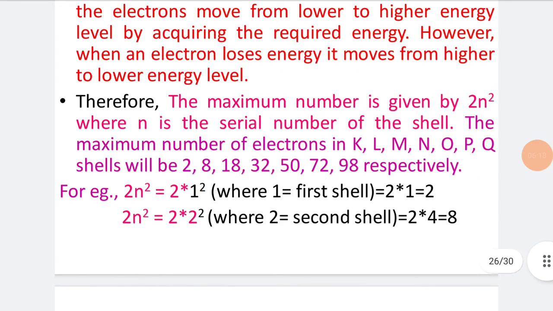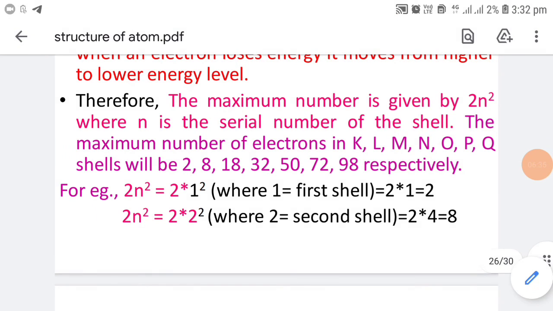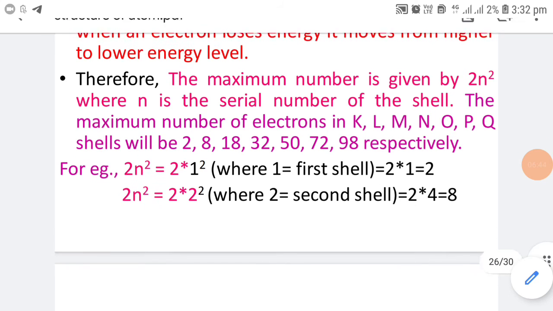The maximum number of electrons in a shell is given by the formula 2n², where n is the serial number of the shell. The maximum numbers of electrons in K, L, M, N, O, P, Q are 2, 8, 18, 32, 50, 72, 98. For the first shell, the K shell, only 2 electrons can be accommodated.